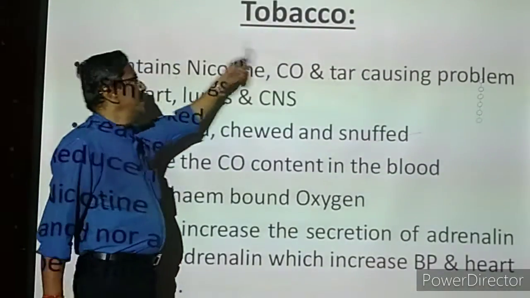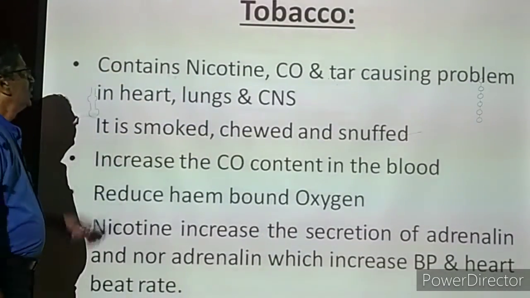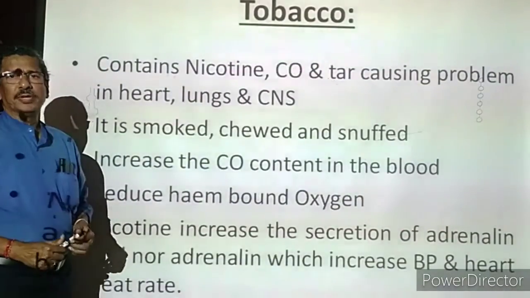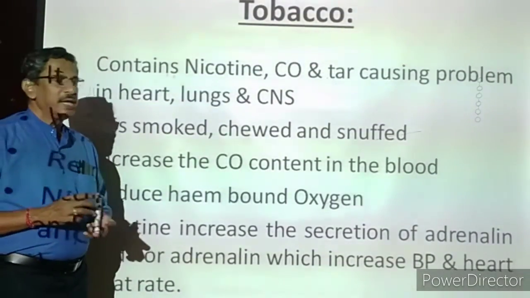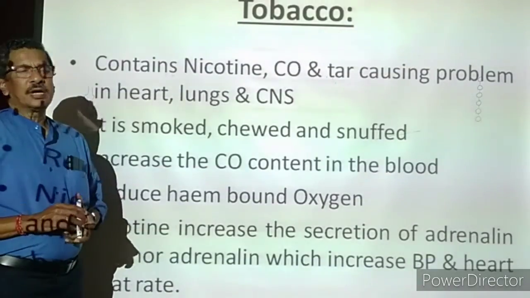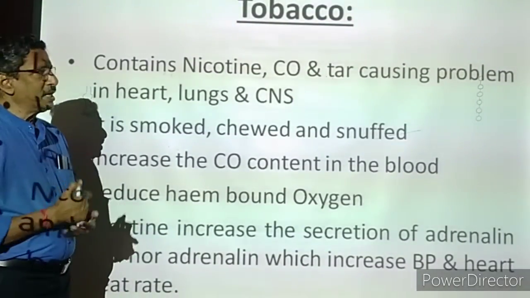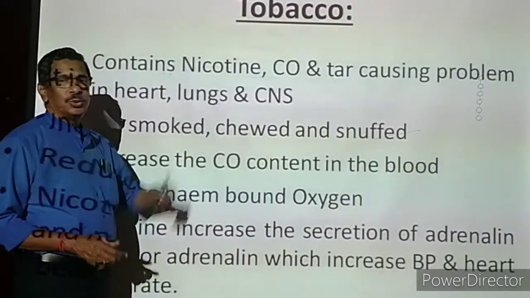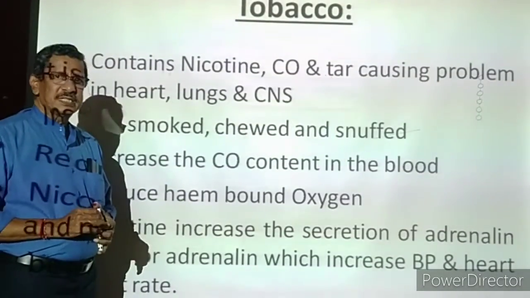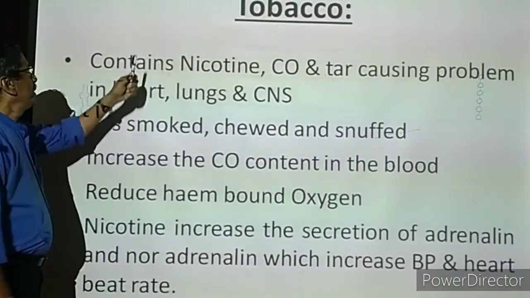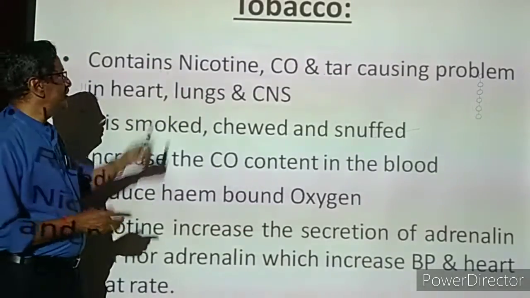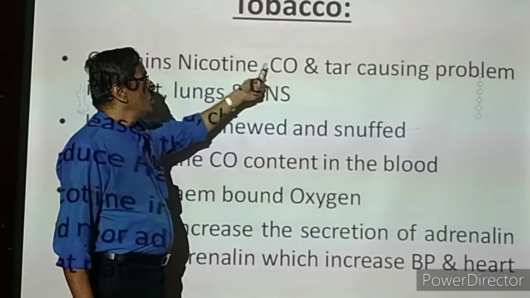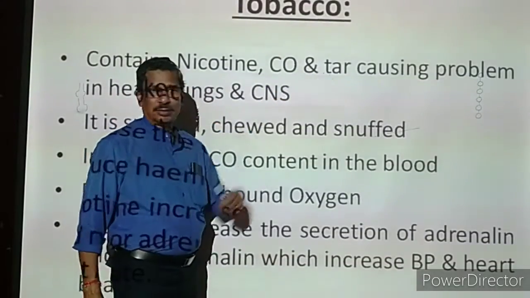We are going to start with the next one, tobacco. Tobacco is a type of plant leaf. Tobacco plants are naturally cultivated in Coimbatore district and other places. Now the tobacco acts as a medicine as well as a drug. It contains a chemical called nicotine. Nicotine is a very poisonous chemical, along with carbon monoxide and tar.